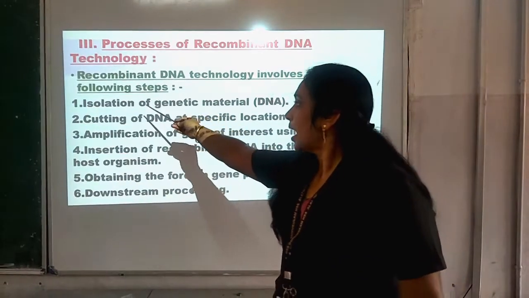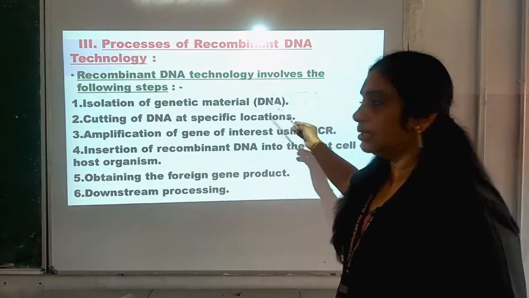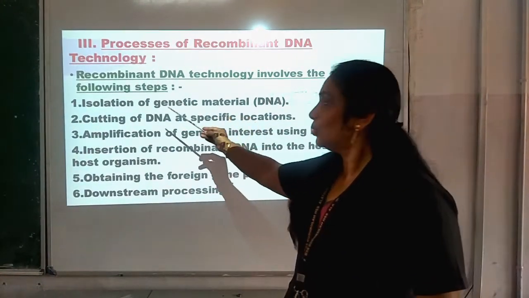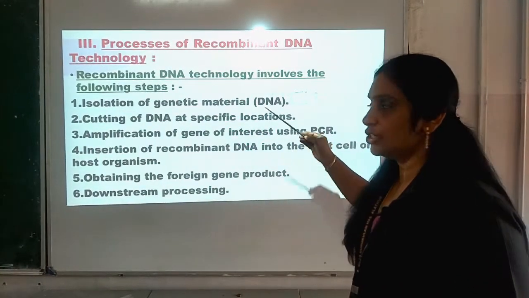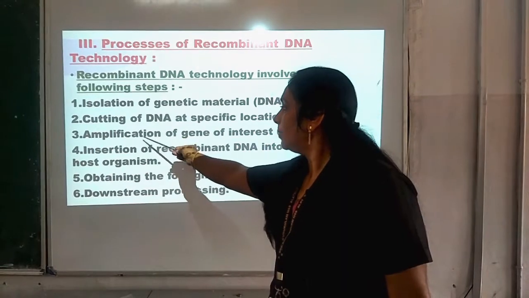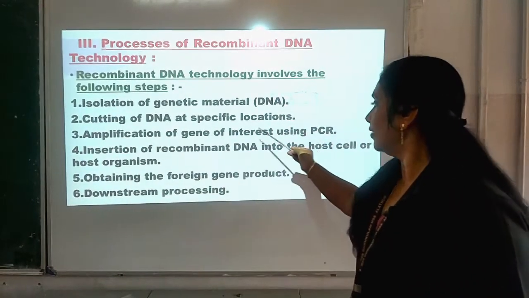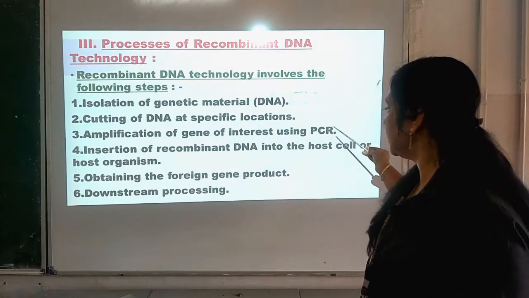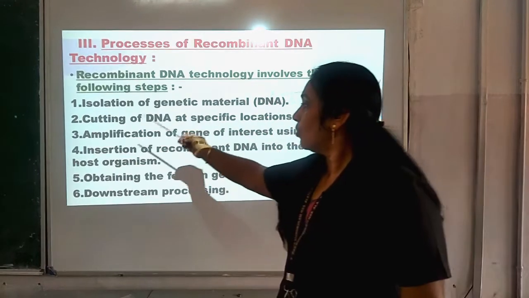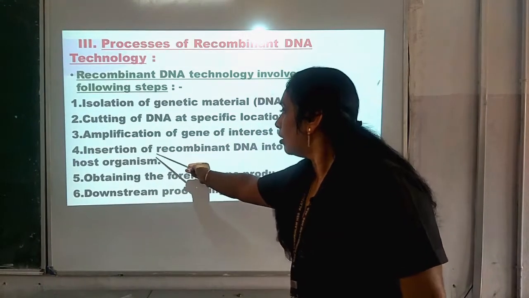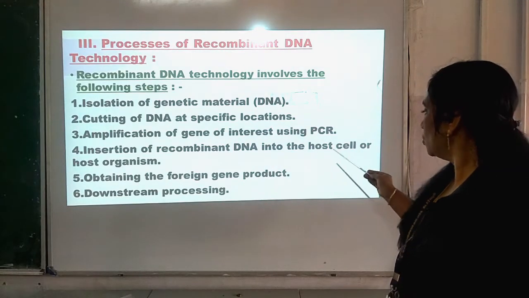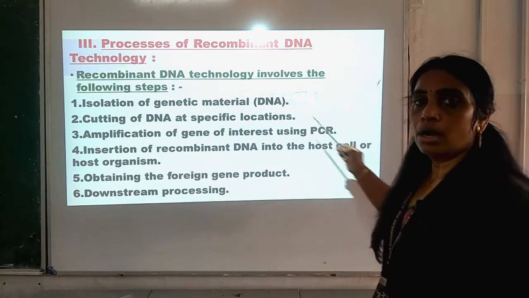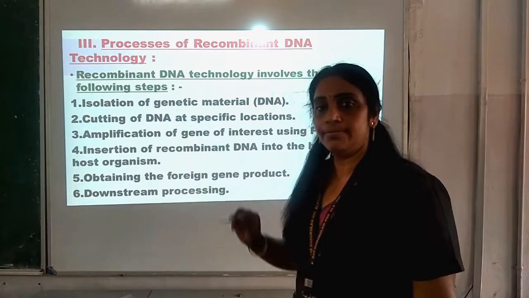Number 1, isolation of genetic material, that is DNA. Number 2, cutting of DNA at specific locations. Number 3, amplification of gene of interest using PCR. Number 4, insertion of recombinant DNA into the host cell or host organism.